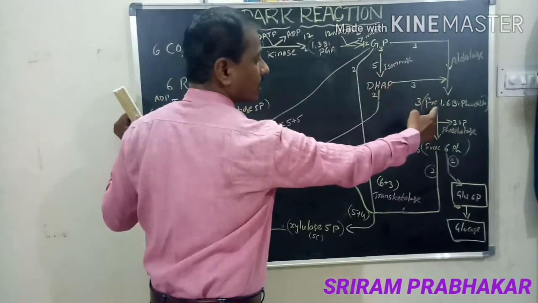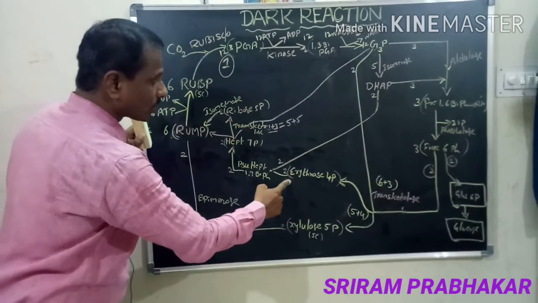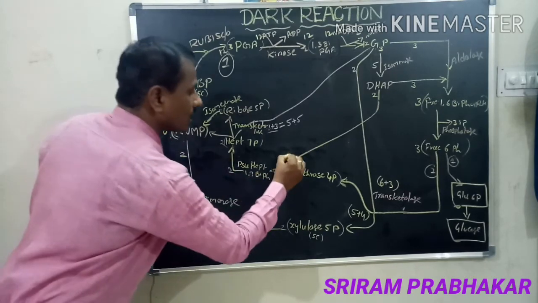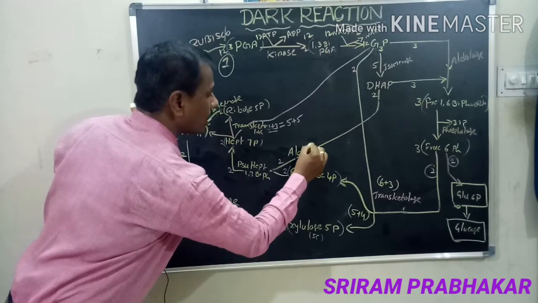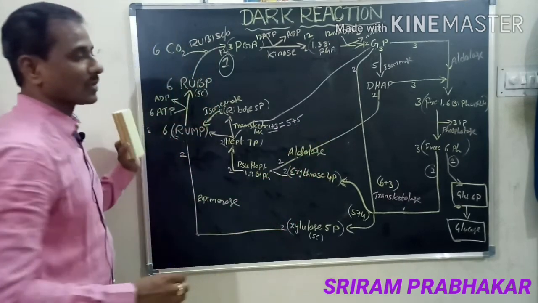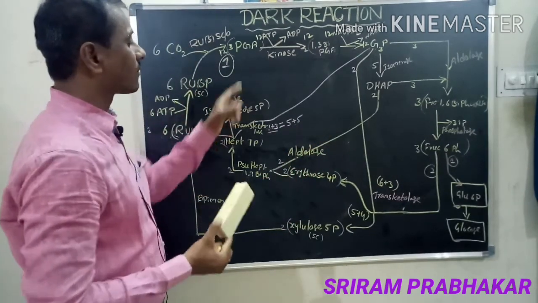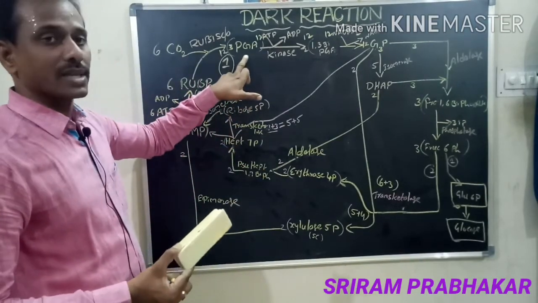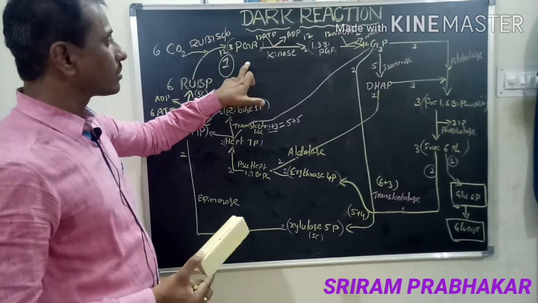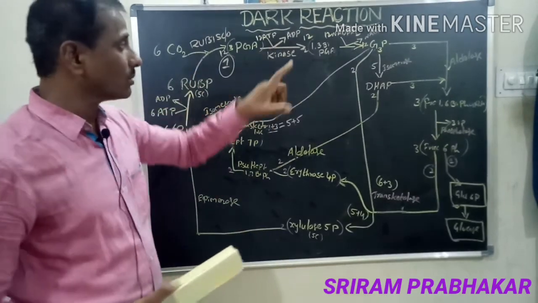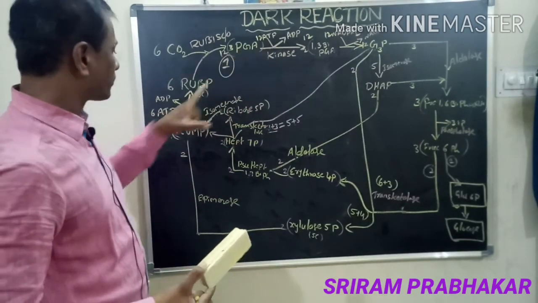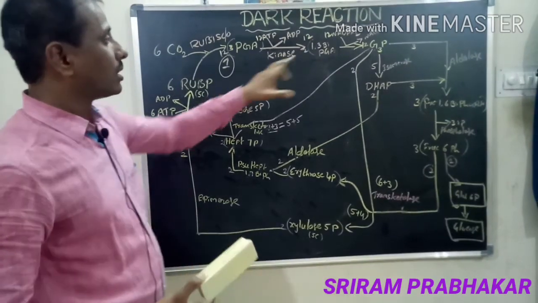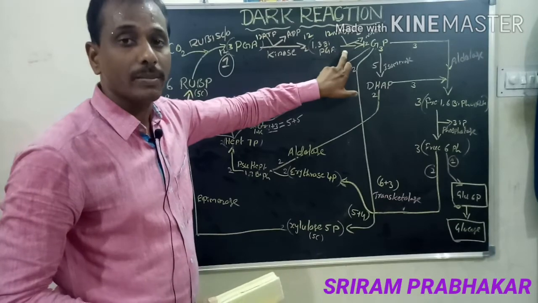G3P and DHAP convert into fructose. Here erythrose and G3P, DHAP convert into heptulose with the help of the enzyme aldolase. So this is the process of dark reaction, the Calvin cycle or C3 cycle. So see here how many ATPs are utilized? Here 12 ATP, here 6 ATP. How many? 18 ATP. 12 molecules of NADPH2.